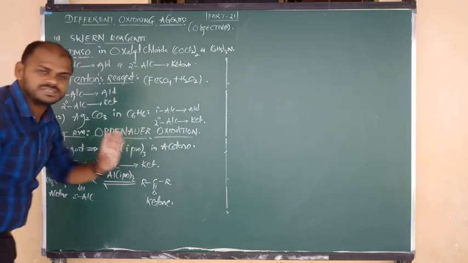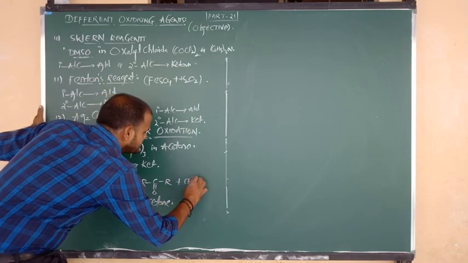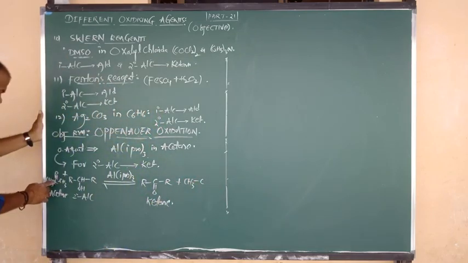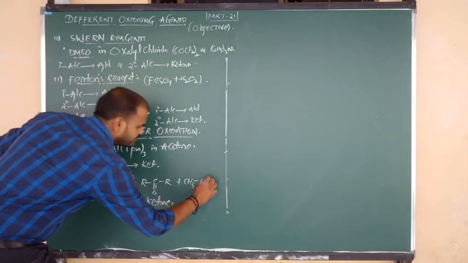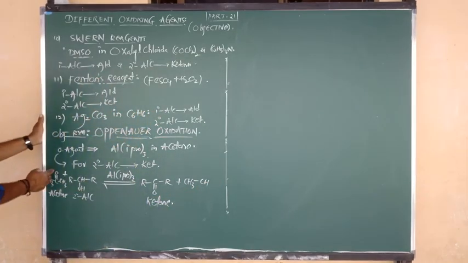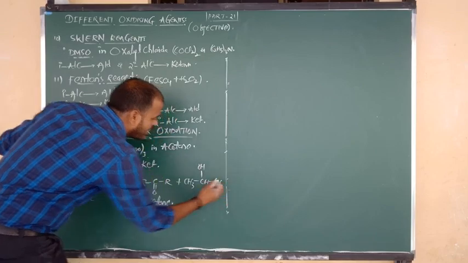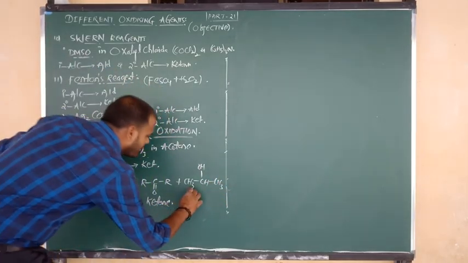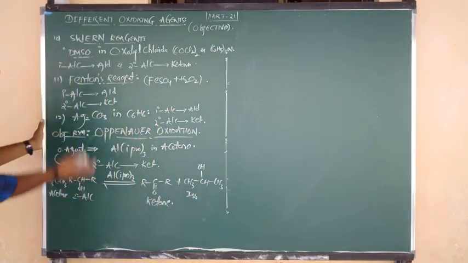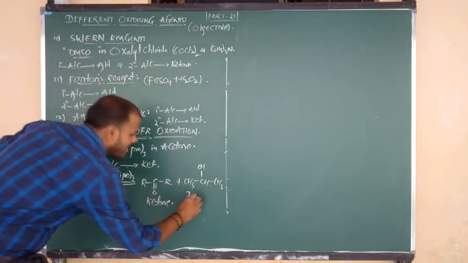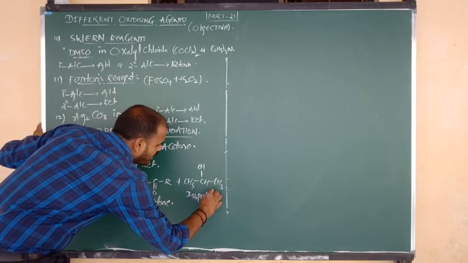Now acetone changes into CH3 bonded to C. To that C we are giving one hydrogen. Again one more hydrogen is given to O, so O becomes OH, and again it is connected to CH3. So what is the byproduct here in Oppenauer oxidation? The byproduct is nothing but isopropyl alcohol.